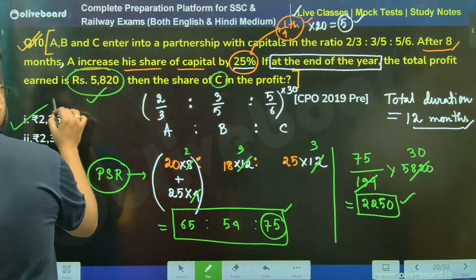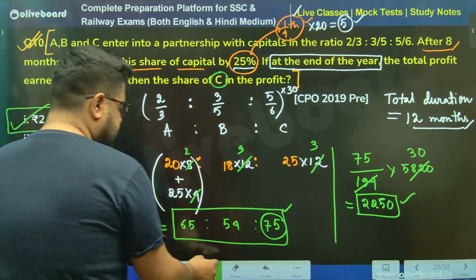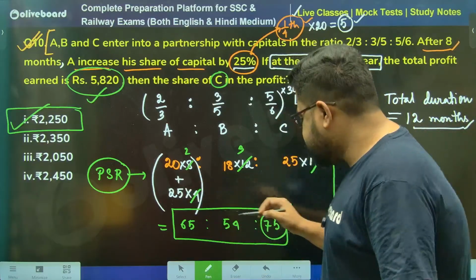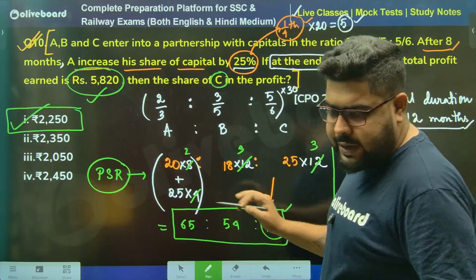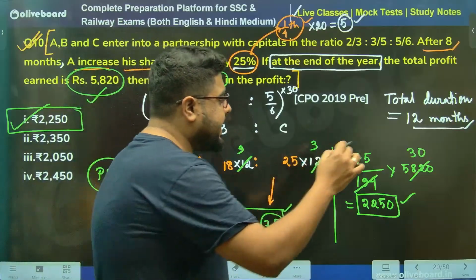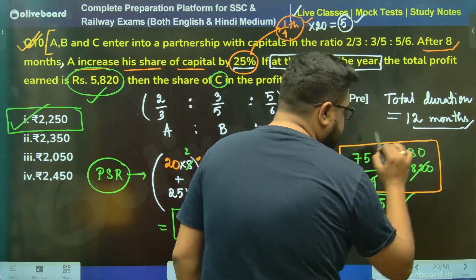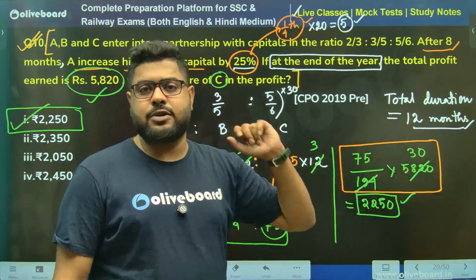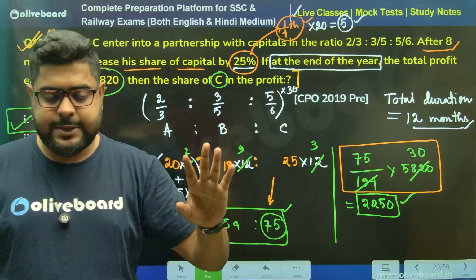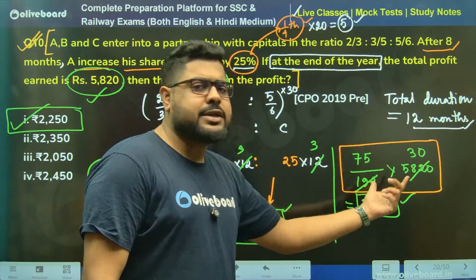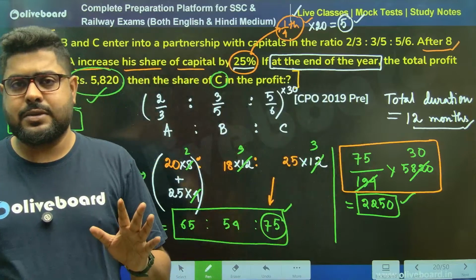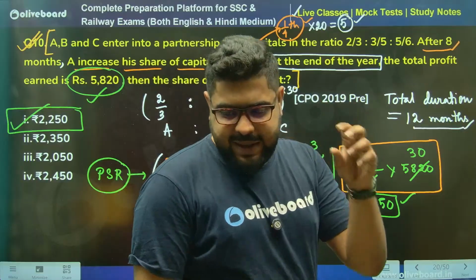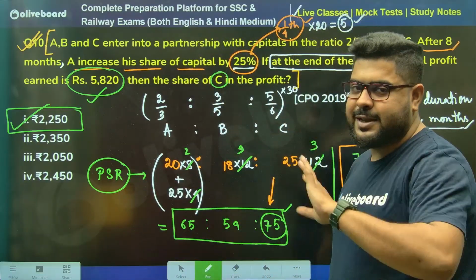Option number 1. Now let me say one thing. There is another way also that I'll show. But again, a very quick simple trick here. Once you get to the ratio, this final calculation will not always be this easy. Sometimes it can be very big, very difficult to do. Especially in tier 2, they can give you very weird calculations which, just by looking, you won't feel like doing. So please understand a few tips and tricks. Just tips. These are not rules.